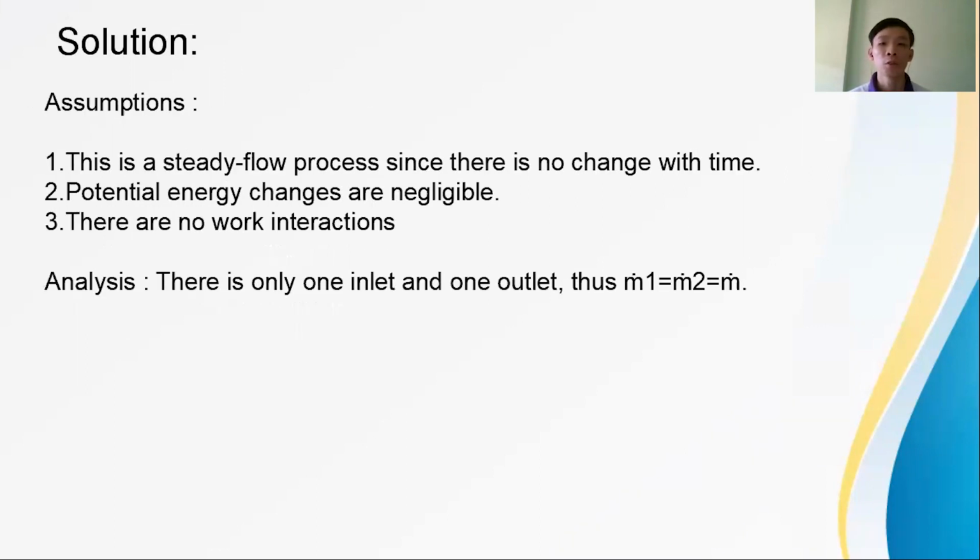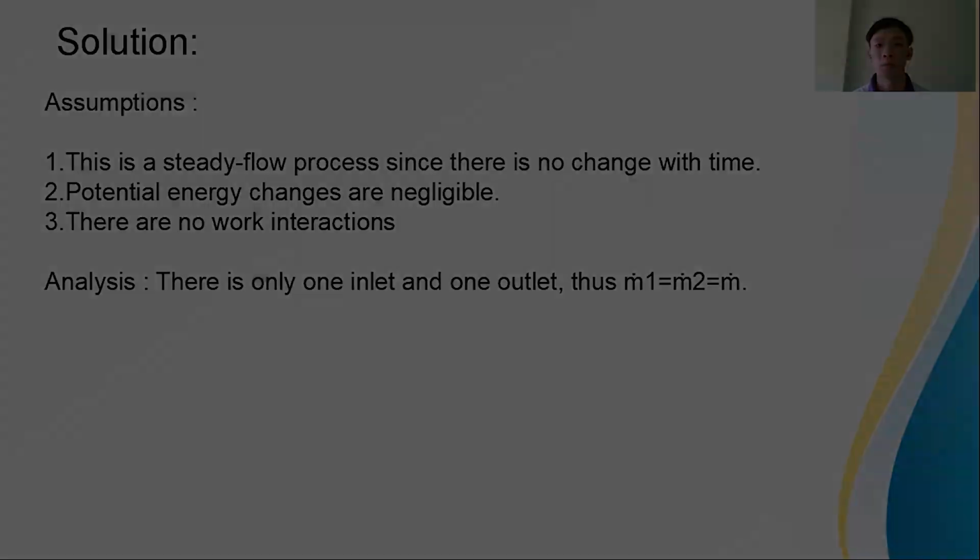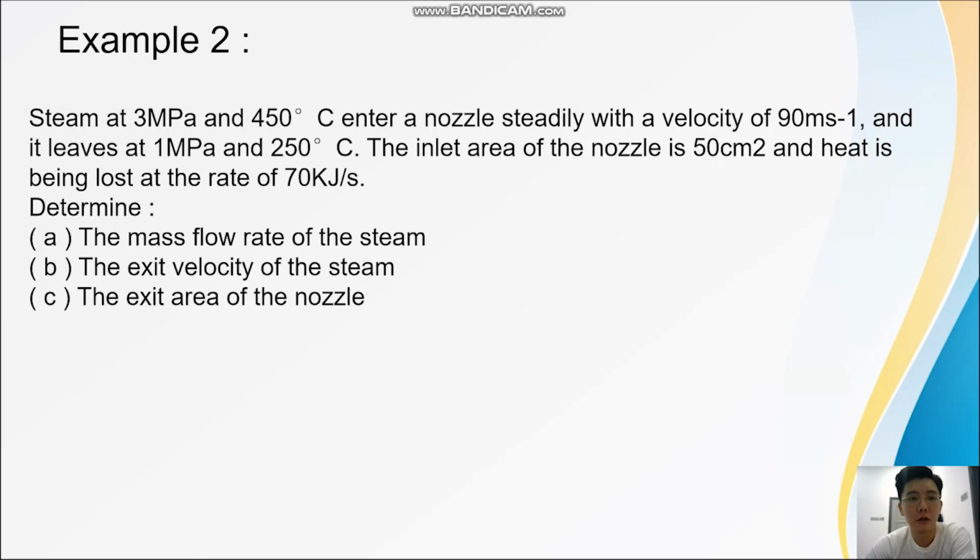Solution. First of all, we look at the assumptions. This is a steady flow process since there is no change with time. Secondly, potential energy changes are negligible. And lastly, there are no work interactions. Analysis. There is only one inlet and one outlet. Thus, the mass flow rate at the inlet equals the mass flow rate at the outlet. This is the solution for example 2.